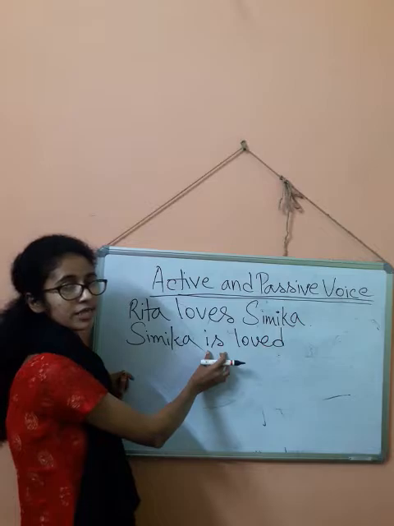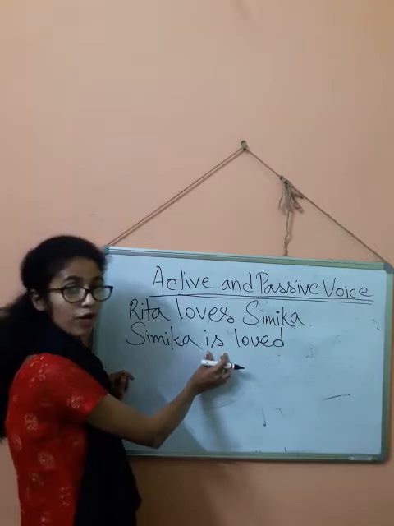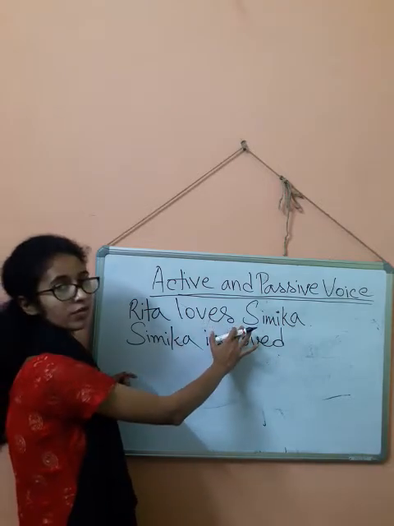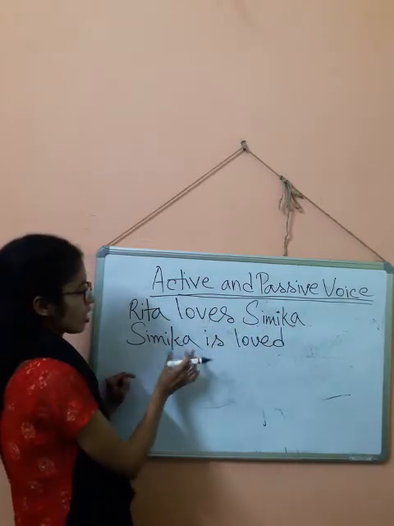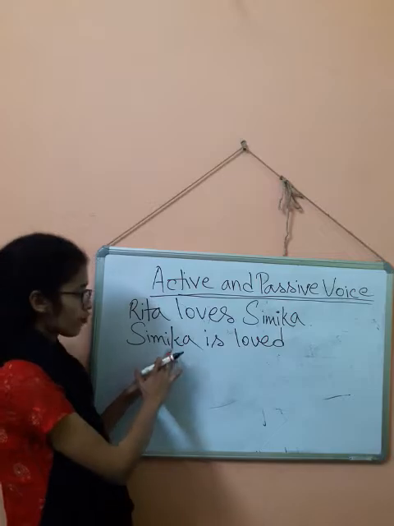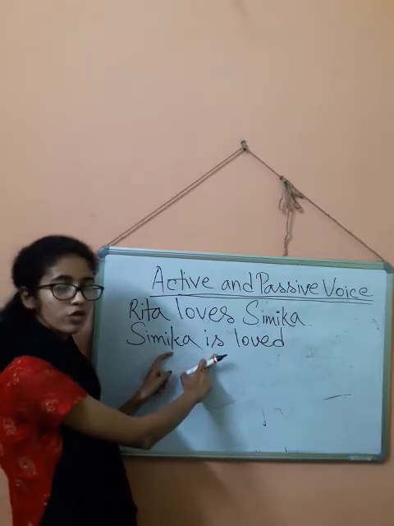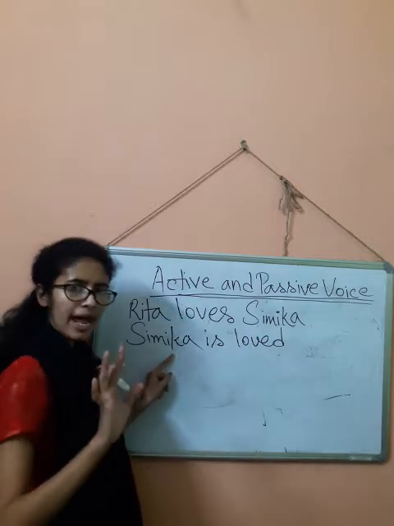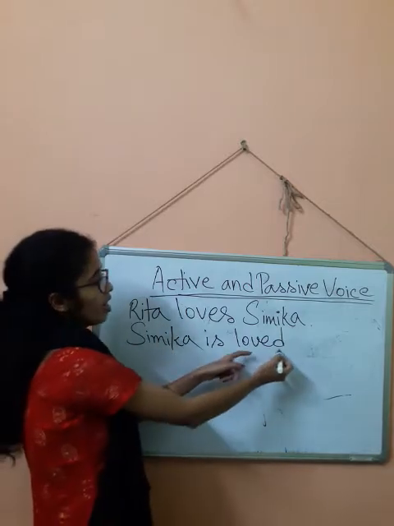In simple present tense, we are going to invite a helping verb as there is not any helping verb already. Shimika, now this is the subject. So for Shimika, which helping verb will we invite? Third person singular, not am, not are, is.